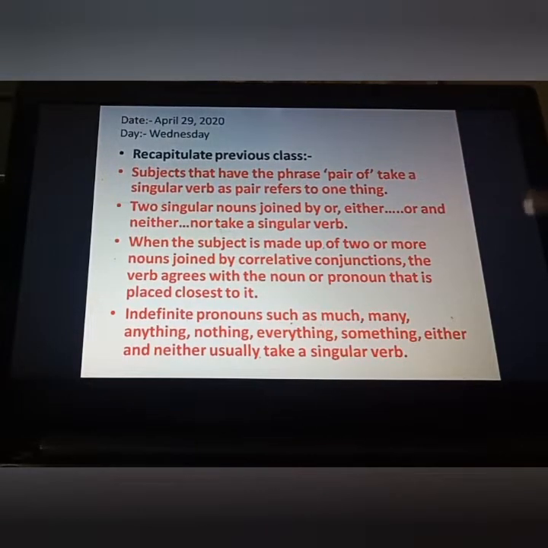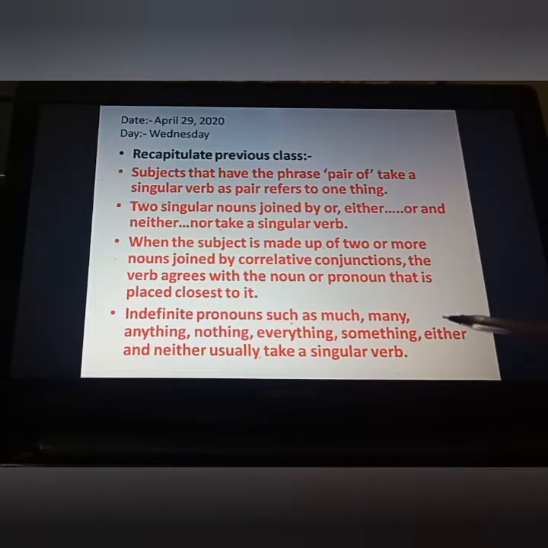Subjects that have the phrase pair of take a singular verb, as pair refers to one thing, like a pair of jeans is lying on the ground. Two singular nouns joined by or, either or, and neither nor take a singular verb. When the subject is made up of two or more nouns joined by correlative conjunctions, the verb agrees with the noun or pronoun that is placed closest to it.